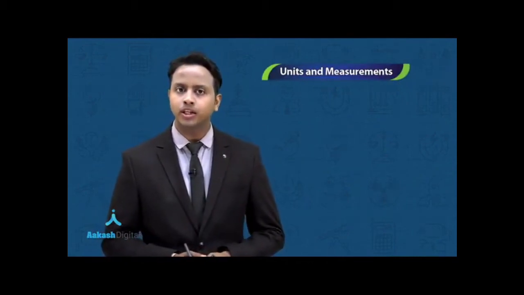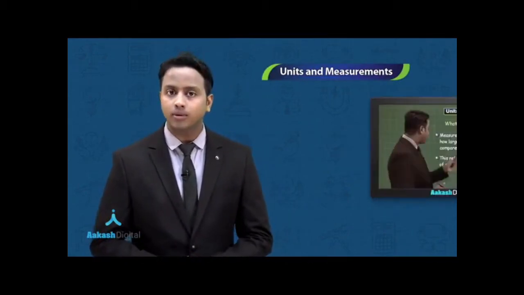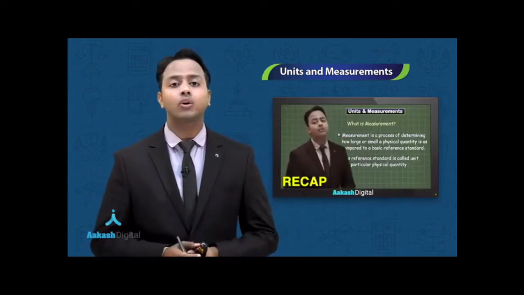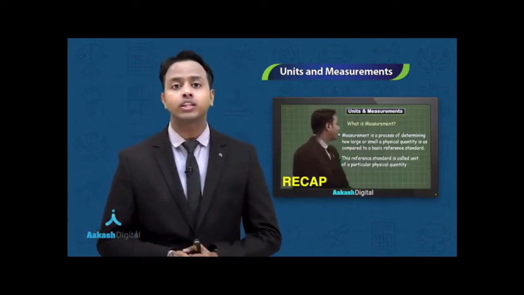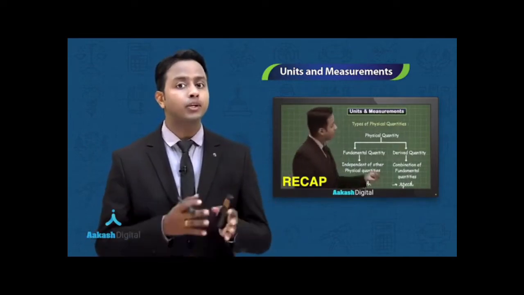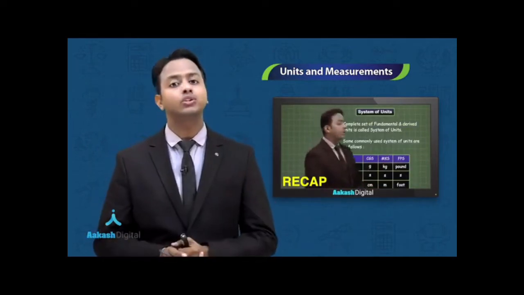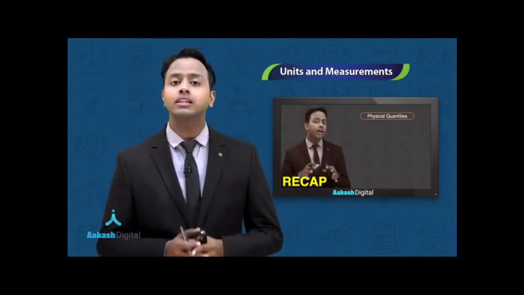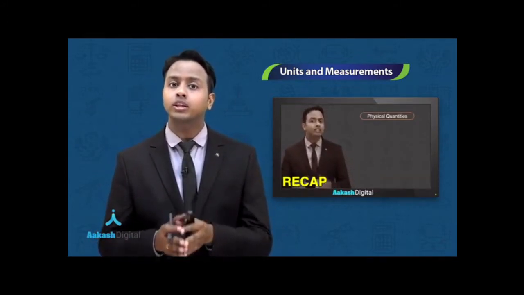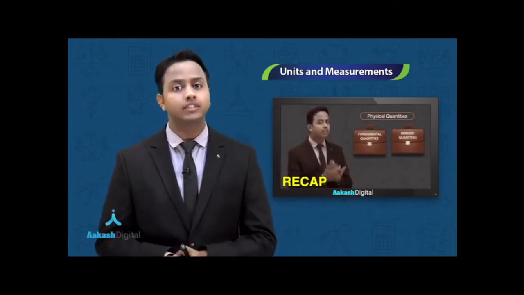As you know, we have started our chapter of units and measurement, and in the previous lecture of this chapter, we have seen the significance of a measurement. We also saw that whenever a physical quantity is being described, it is being described by two things, the magnitude and the unit assigned to that physical quantity. We have also seen the categorization of physical quantities into fundamental and derived sets of quantities.